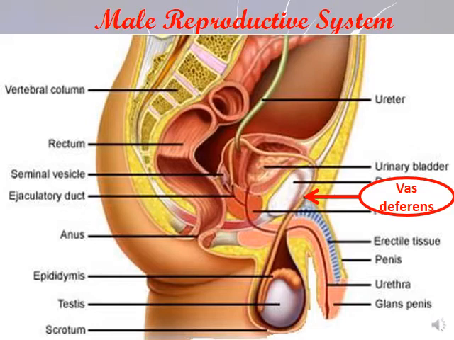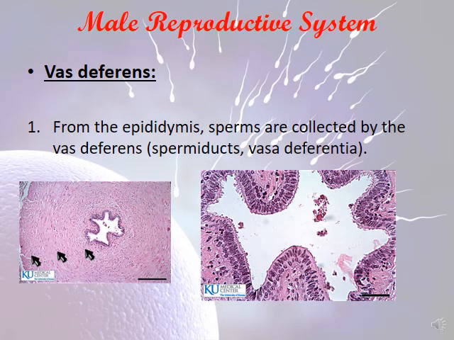So, vas deferens. Whenever the sperm cells move from the epididymis, they are collected at the vas deferens. Vas deferens is called spermiduct, a duct for the sperm, from its name, sperm duct, or vas deferens.